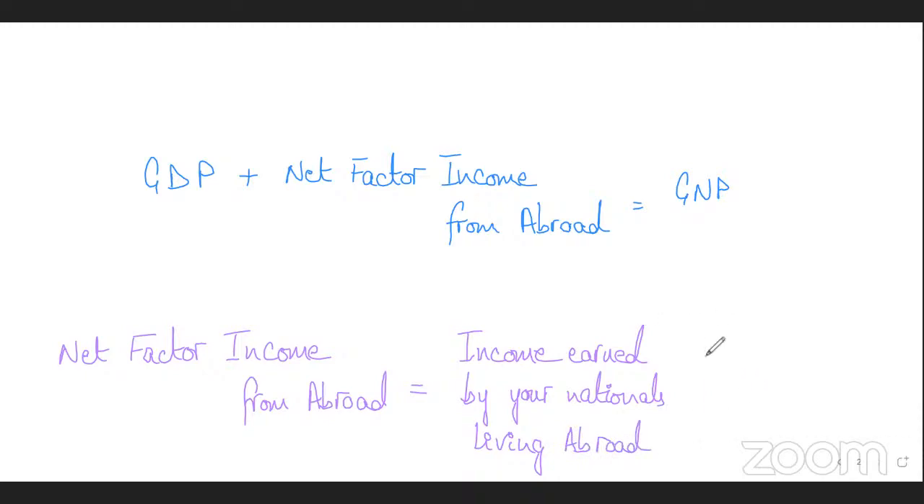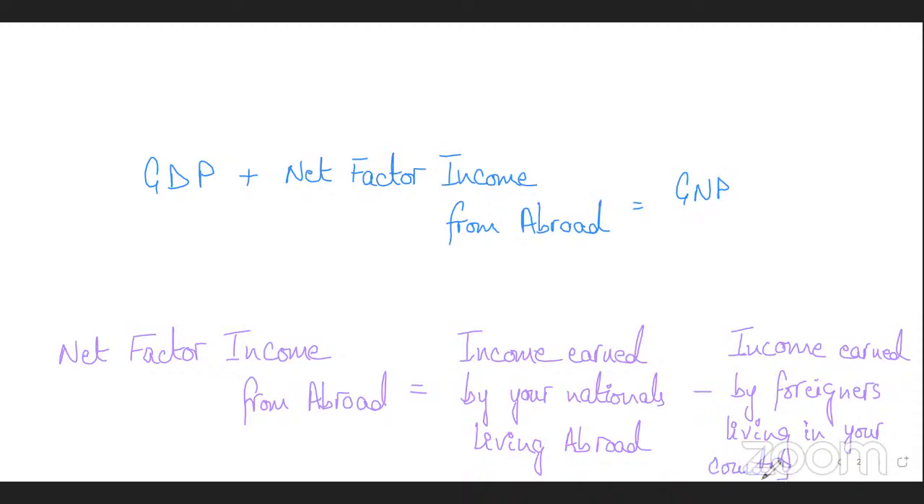So that is net factor income from abroad: income earned by your nationals living abroad minus income earned by foreigners living in your country. Is this making sense? Okay. Now, when will a country's GDP be higher than its GNP?